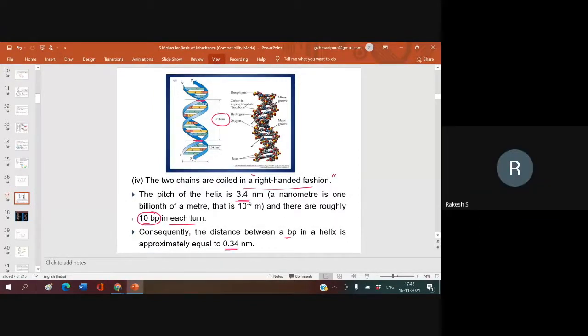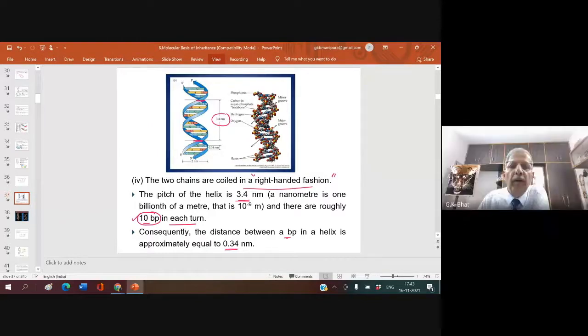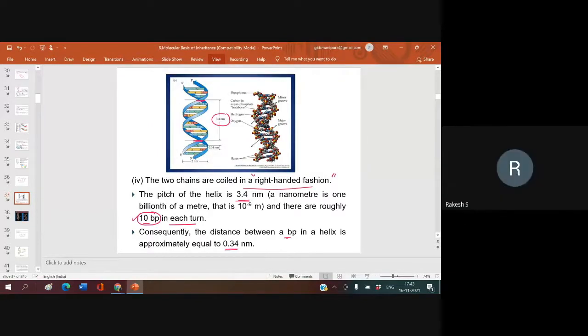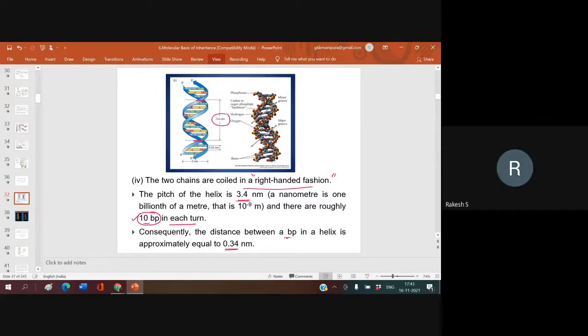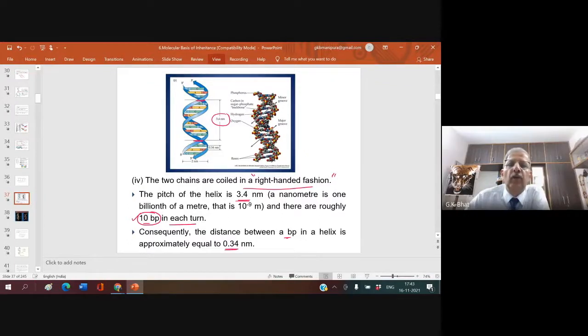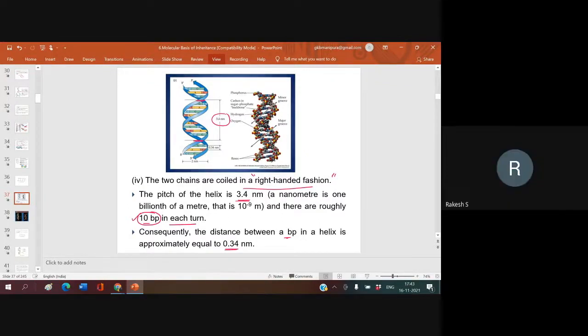They are measured in the angstrom unit, yes, sir. Pardon? They are measured in the angstrom unit, the distance between the base pair. That is also true. Nanometer also true. Yes, correct. But in the previous chapter, the questions were given, no, sir. In that, the map unit was the right answer. Pardon? In the previous chapter, in the inheritance, sir. No, now you shall ask that during the discussion class. Okay. Yes, sir. Okay, right.